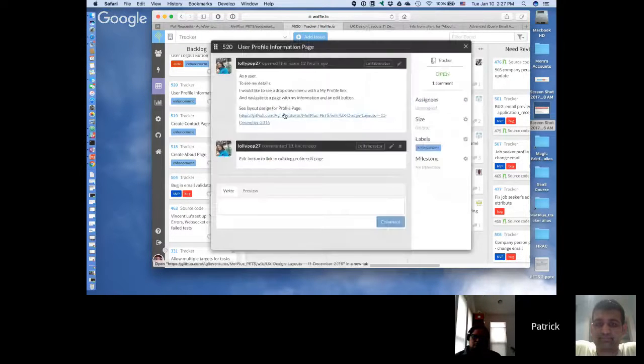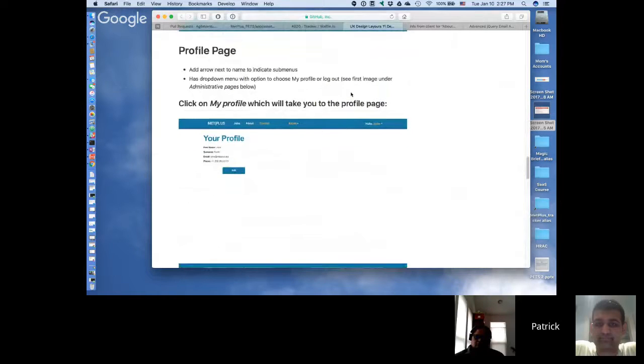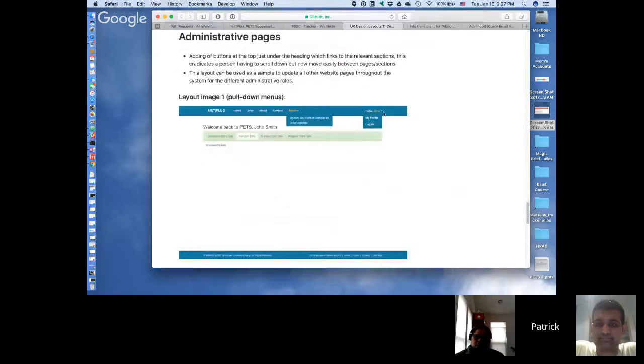520 is the user profile information page. Let's go look at that. So here's your profile. When you click on this, she changed this as well. You don't click on the name anymore to go directly to your profile. You click on this little arrow next to the name, and a little down arrow appears with some options. I'm going to show you what that looks like in a second. When you click up here, it says my profile and log out. So there used to be a logout button here that goes away and you have to click here.